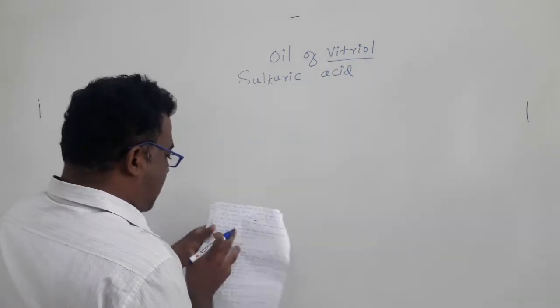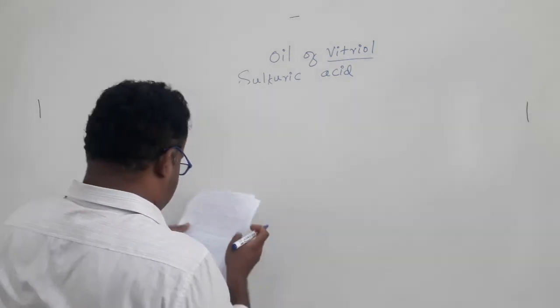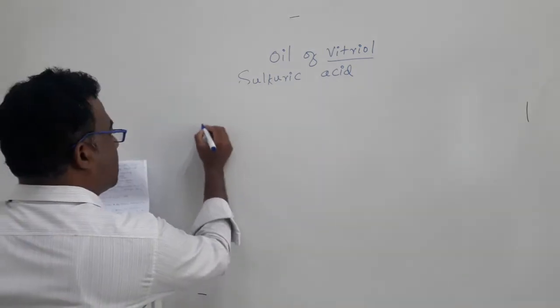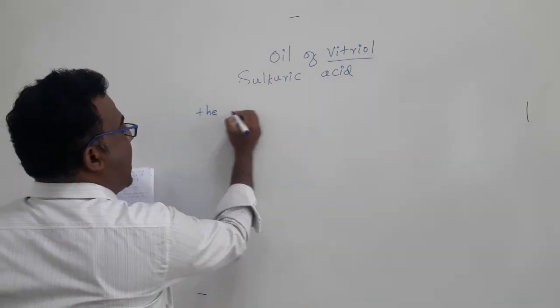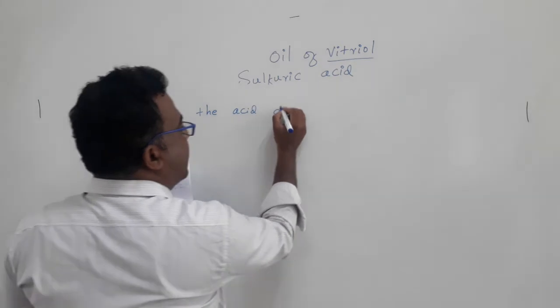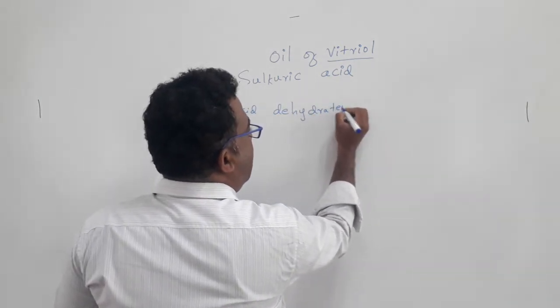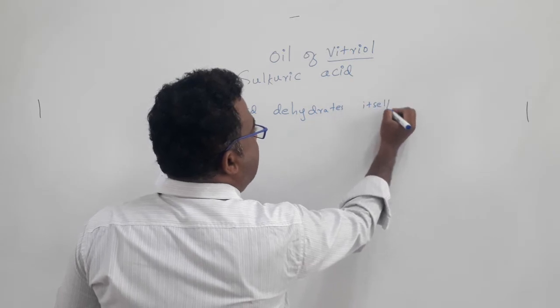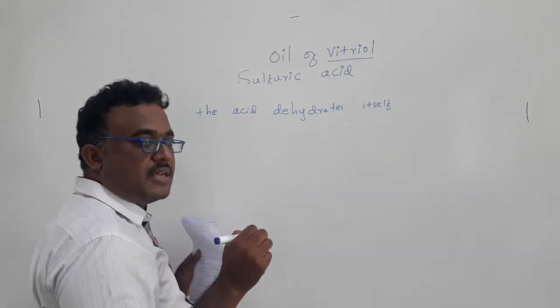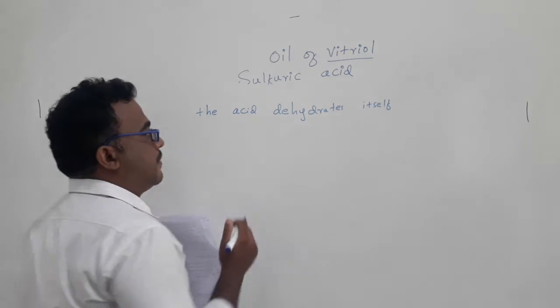I can give an example. The acid dehydrates itself. This makes it very clear how much affinity sulfuric acid has with water molecules.